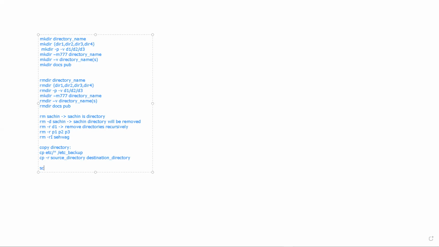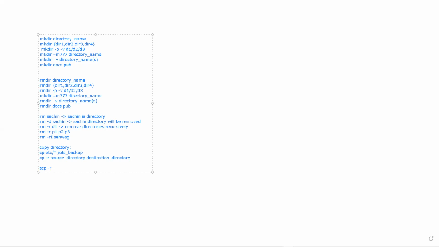Along with that, we saw the scp command. scp stands for secure copy, and along with that you specify the parameter hyphen r, which means recursively.